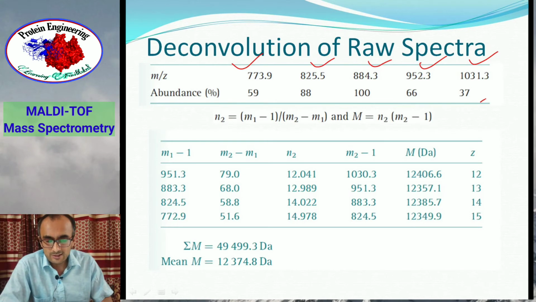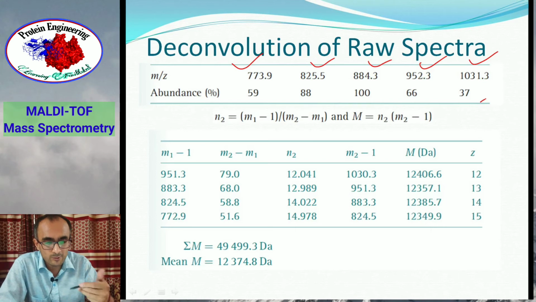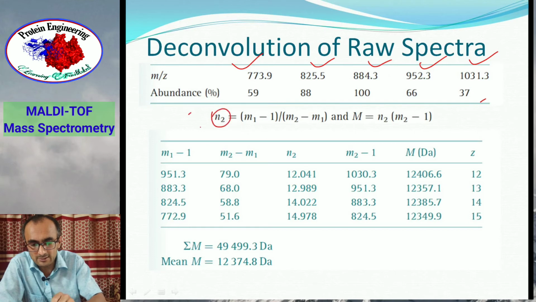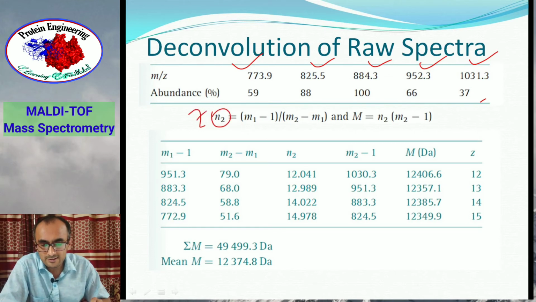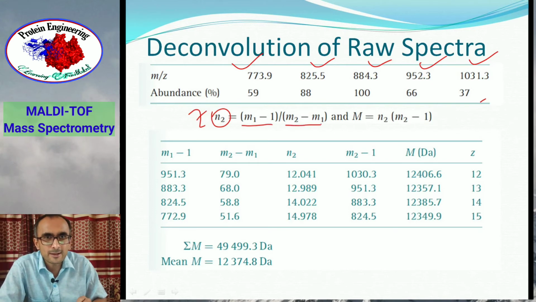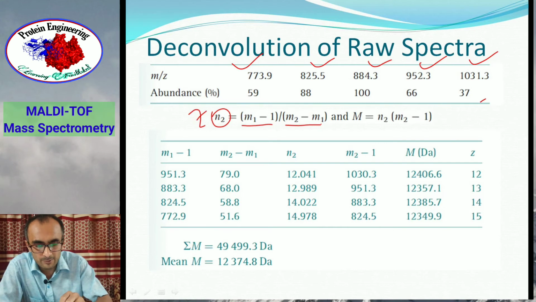For that you can use this formula. First you calculate the charge on each peak. So how do you do that? Charge is n2 here. So n2 is basically the charge, you can say z. So charge is equal to (m1 minus 1) divided by (m2 minus m1). These peaks can be made into pairs. For example, this is the first pair, in which this is m1, this is m2.